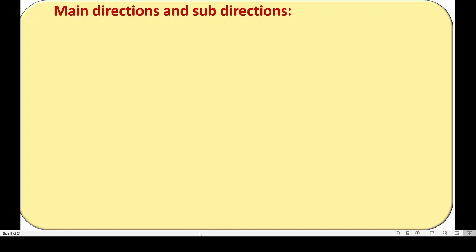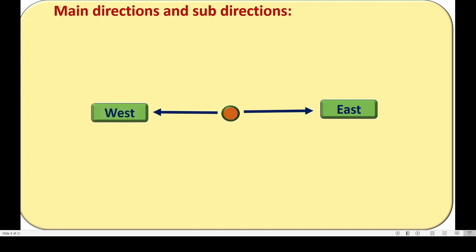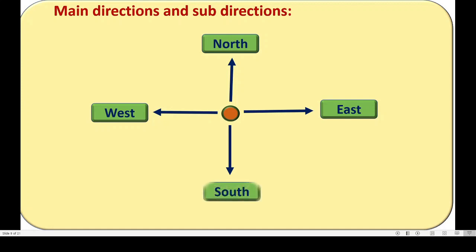Main directions and sub directions. Main directions you know, correct? Now we will learn about the sub directions. See, this is a point I will take. Now to the right, you know this is east, isn't it? To the left, the opposite of east, that is west direction. Up means north, right? And down means it is south. South India we say, correct?